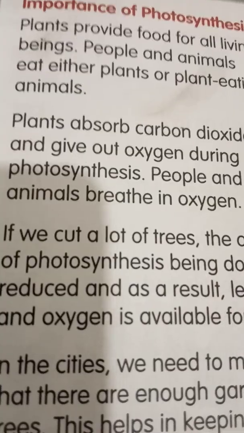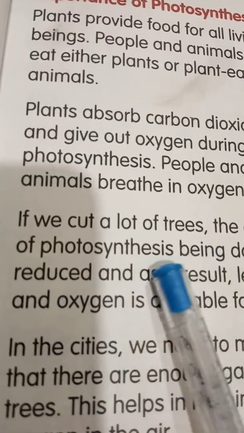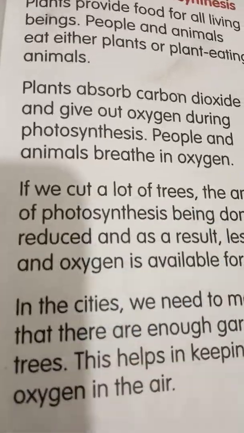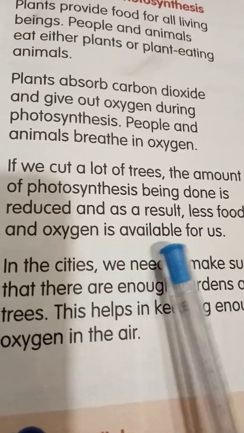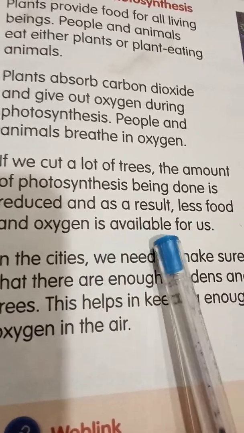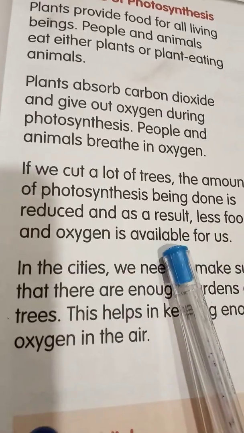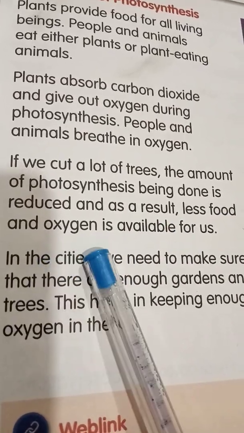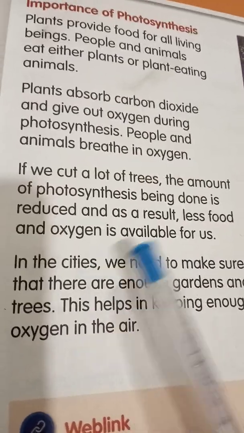Plants absorb carbon dioxide and give out oxygen during photosynthesis. People and animals breathe in oxygen. We breathe oxygen, plants take in carbon dioxide and give out oxygen. If we cut a lot of trees, the amount of photosynthesis being done is reduced, and as a result, less food and oxygen is available for us. So, because of that, we get less food and less oxygen.